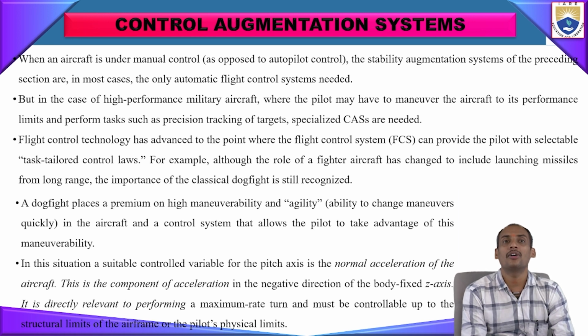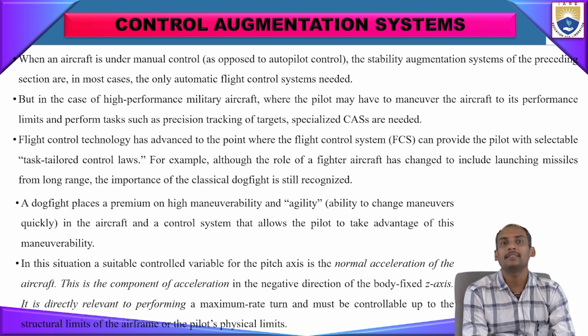The dogfight places a premium on high maneuverability and agility, that is, the ability to change maneuvers quickly and rapidly, and on an aircraft control system that allows the pilot to take advantage of this maneuverability.